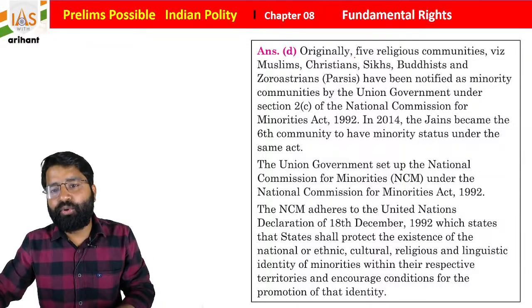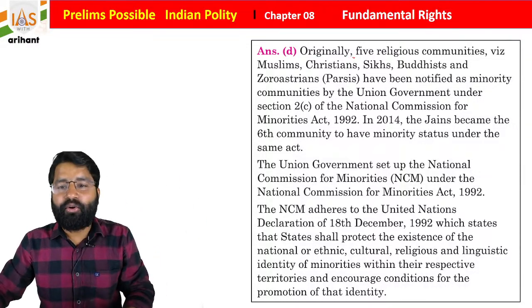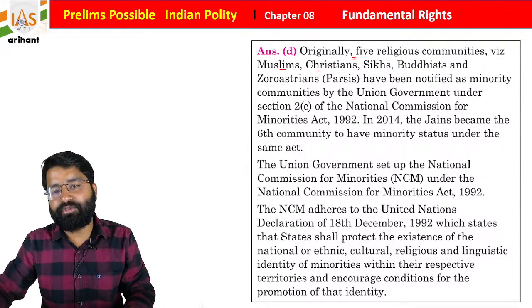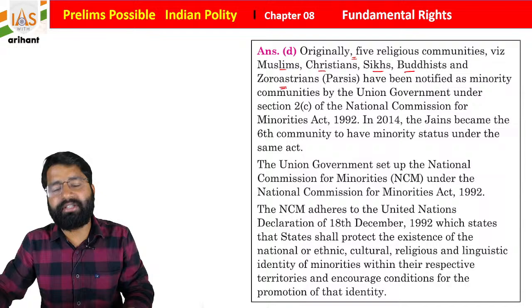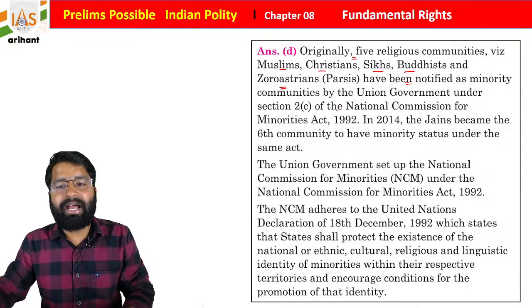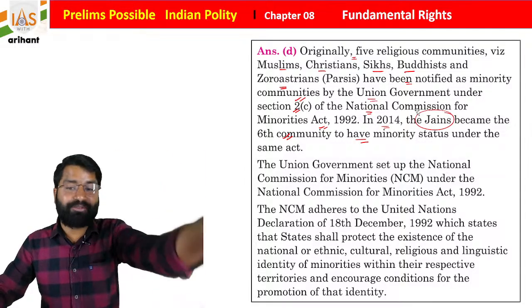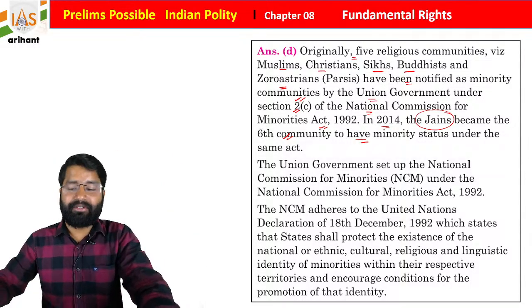Okay, so originally there were 5 religious communities that were included, that is Muslim, Christian, Sikh, Buddhist and Zoroastrian, that is Parsis, notified as minorities by the Union government under Section 2C of the National Commission for Minorities Act 1992. In 2014, Jain became the 6th community to have minority status under the same. So as I told you, you have to check it. Okay, as I was a little confused, yes.